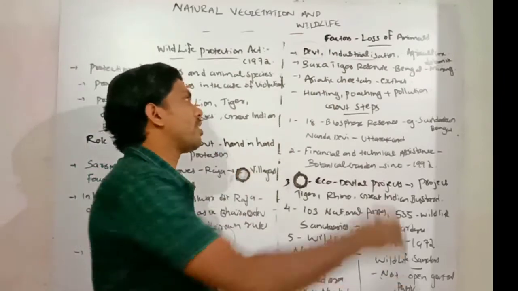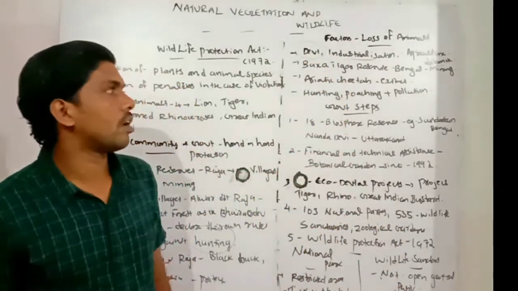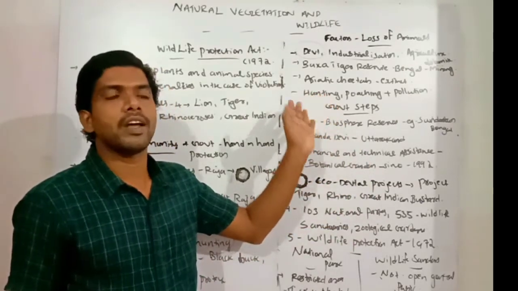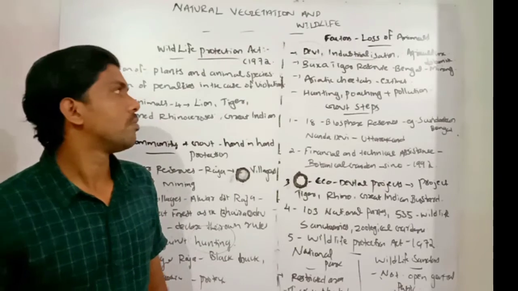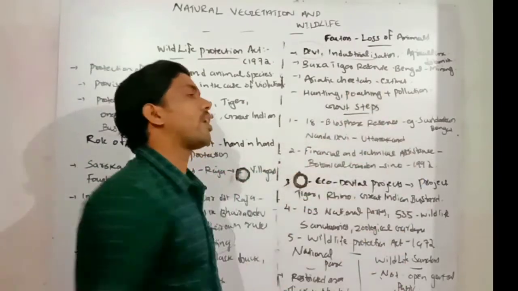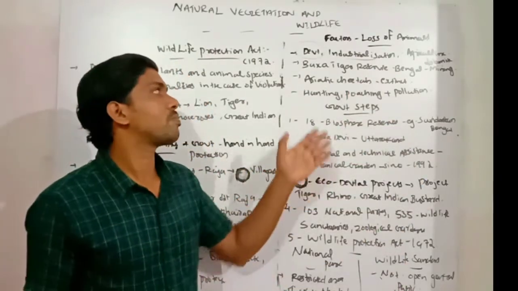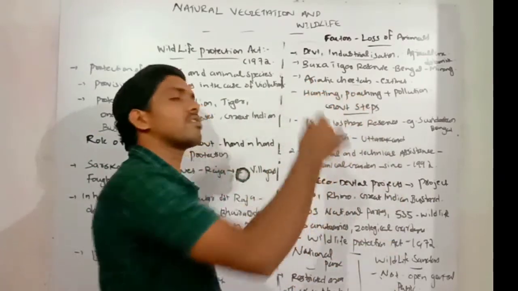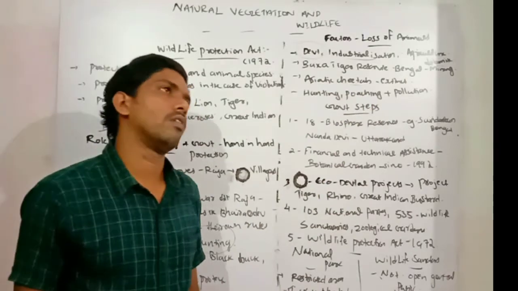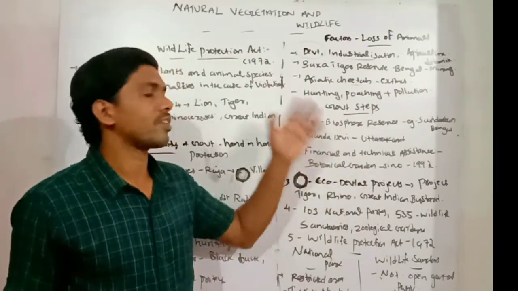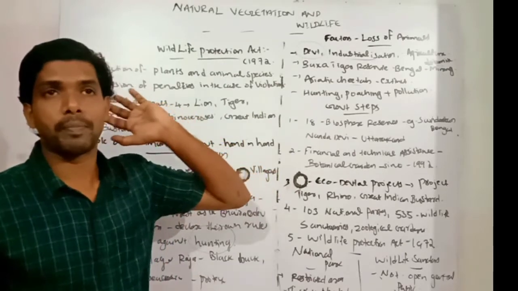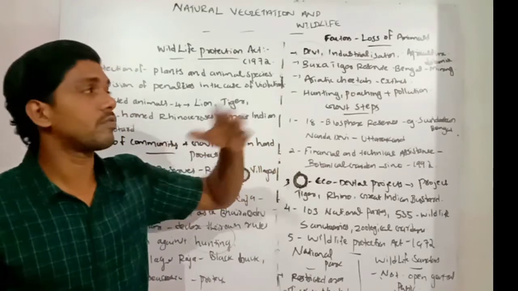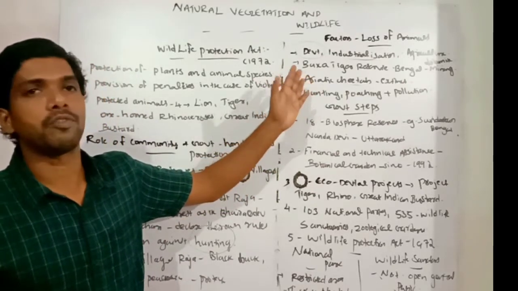For example, we can take the Buxa Tiger Reserve in West Bengal. As a result of the dolomite mining, a lot of species are facing the endangered list. And the Asiatic cheetah is almost extinct in India. Roughly, it is extinct because of the loss of their prey and mainly their living surroundings, because of deforestation in India.